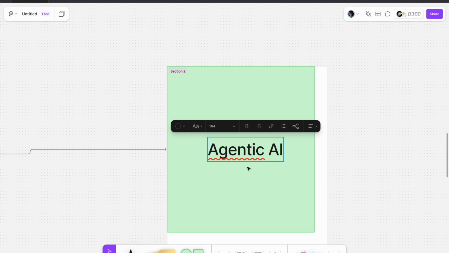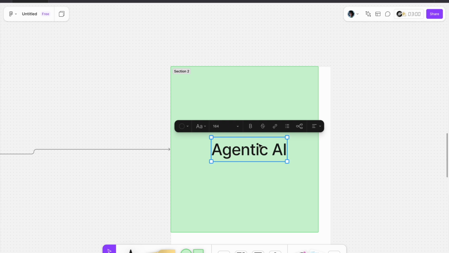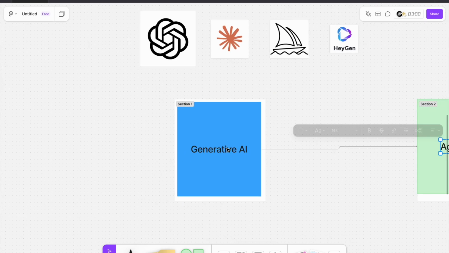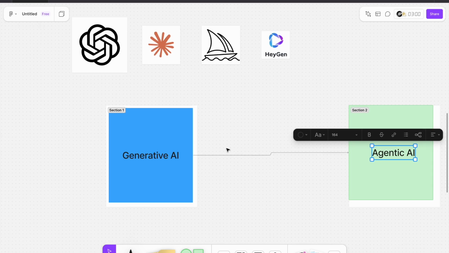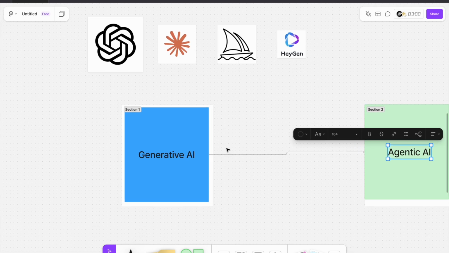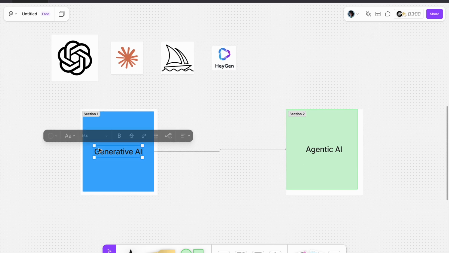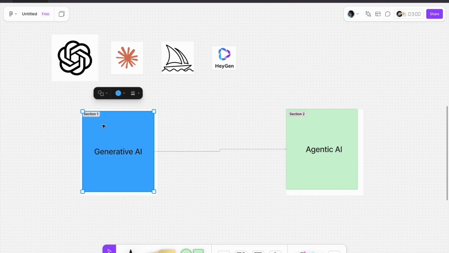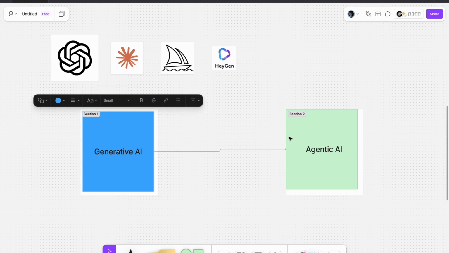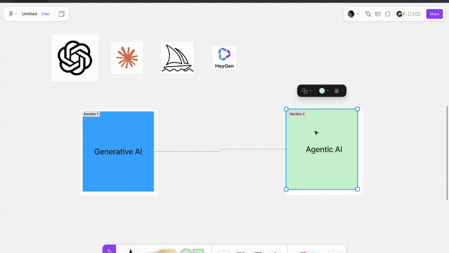So let's get started. First of all, what is agentic AI? I'll start by telling you the difference between these two. In generative AI, you just give a prompt and get a response. But agentic AI will not only provide you the answer, it will act independently.